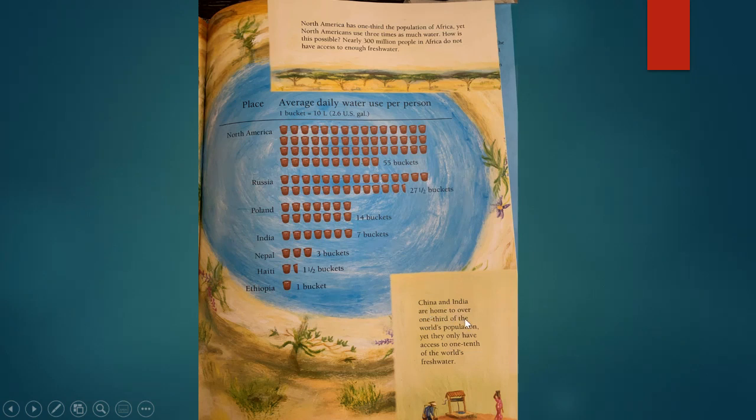China and India are home to over 1/3 of the world's population, yet they only have access to 1/10 of the world's fresh water.